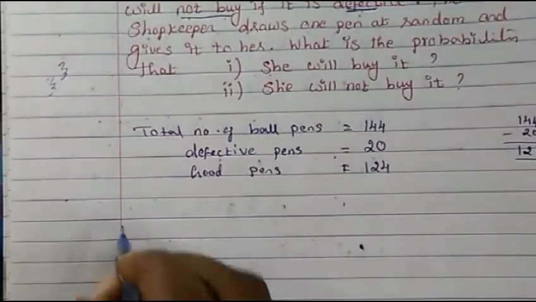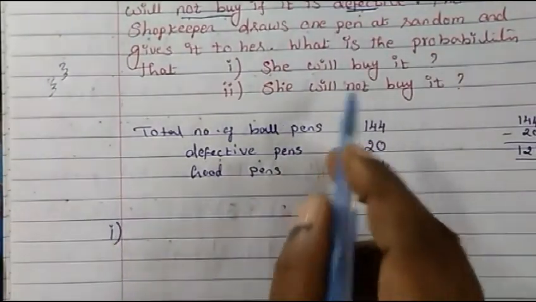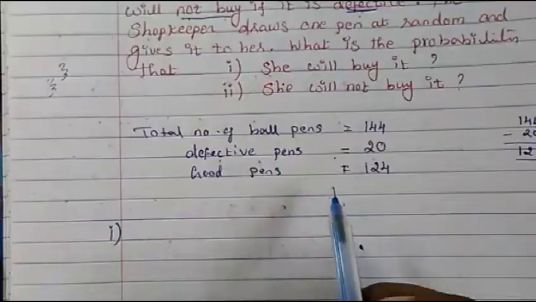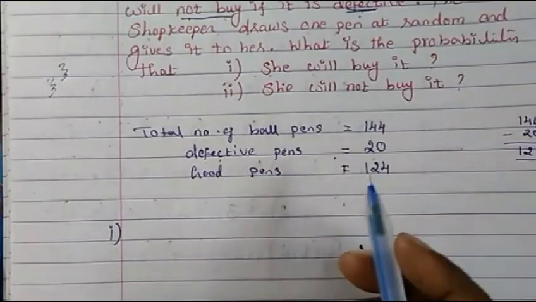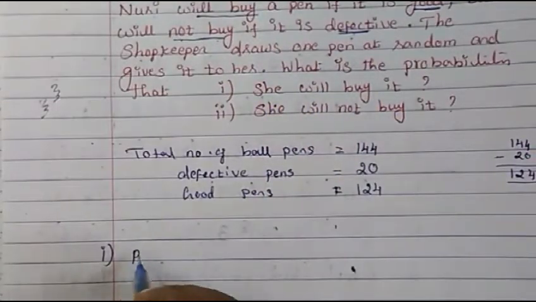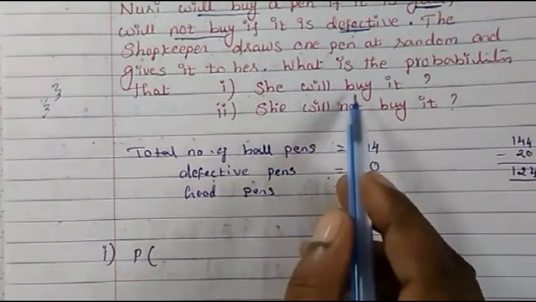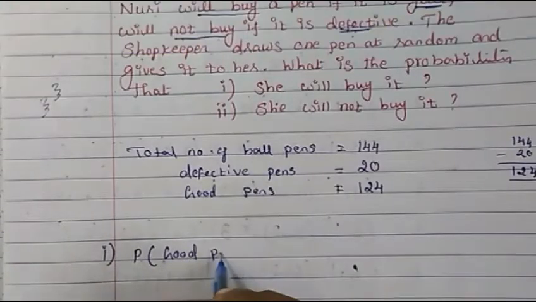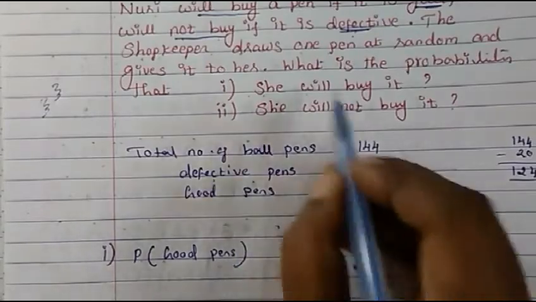So let's see the probability first that she will buy. If the pen is good, then she will buy. If the pen is defective, then she won't buy. So first we will see she will buy. If she buys, then the pen must be a good pen.